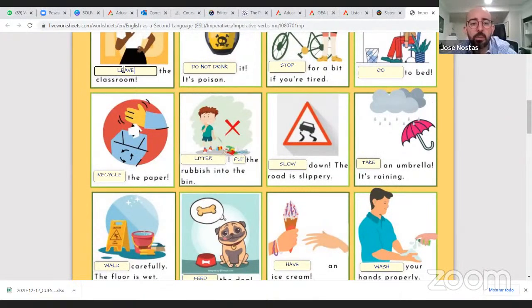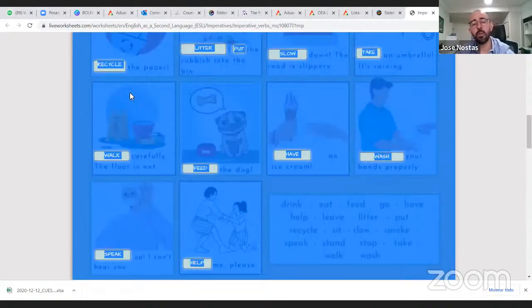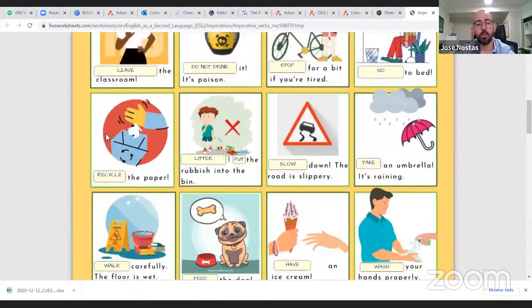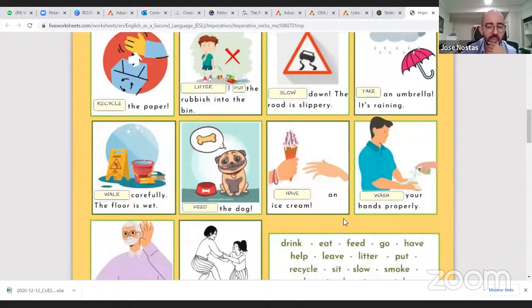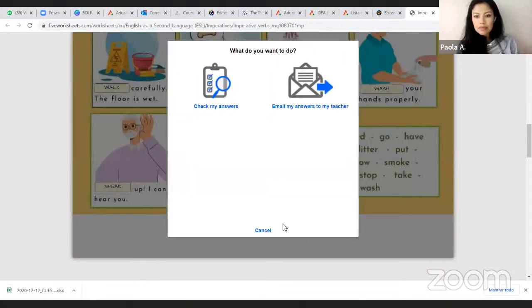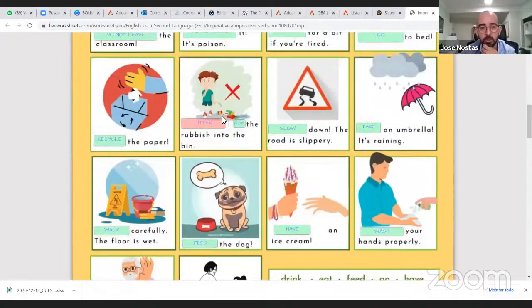Leave the classroom. But it's saying no, so it's negative. Don't leave. Do not leave the classroom. Exactly. All right. Second answer. Everything good.